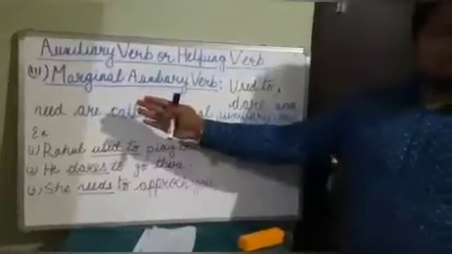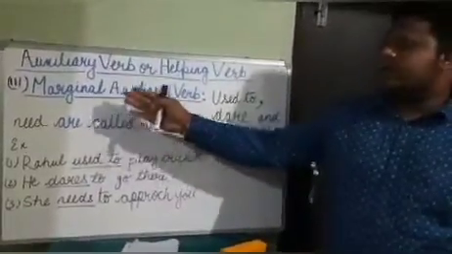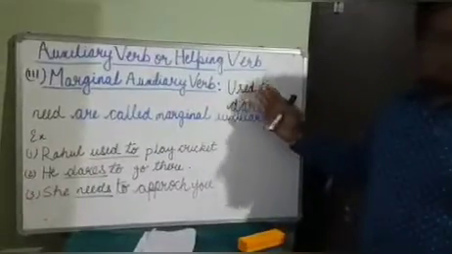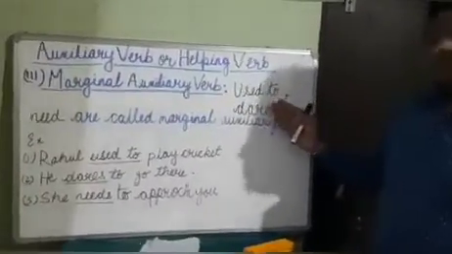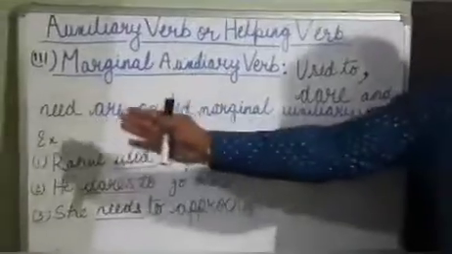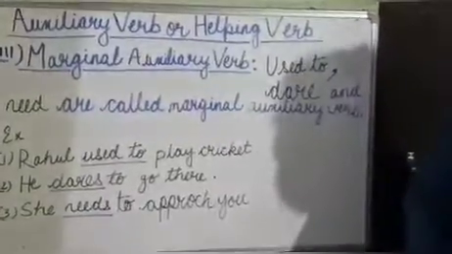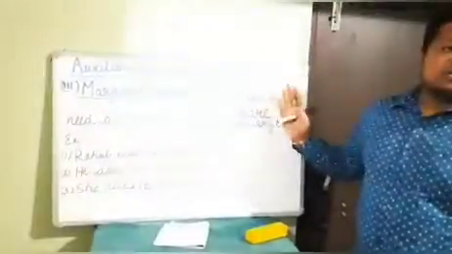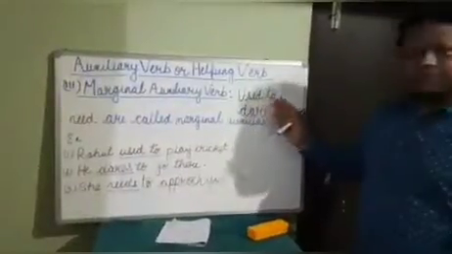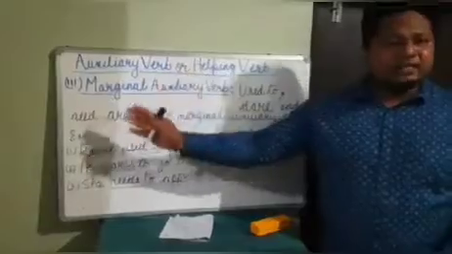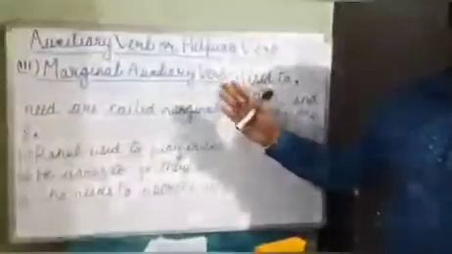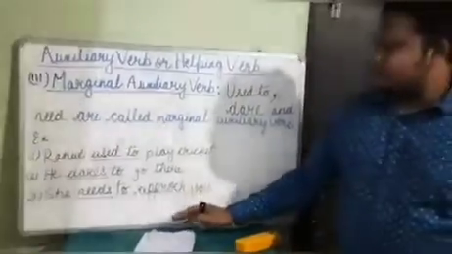The third kind of auxiliary verb is the marginal auxiliary verb. Please note that used to, dare, and need are called marginal auxiliary verbs. We have the auxiliary verbs like used to, dare, and need as marginal auxiliary verbs. Let us see some examples.